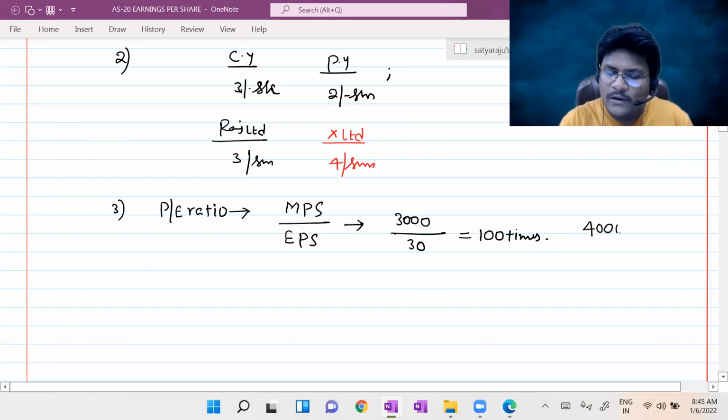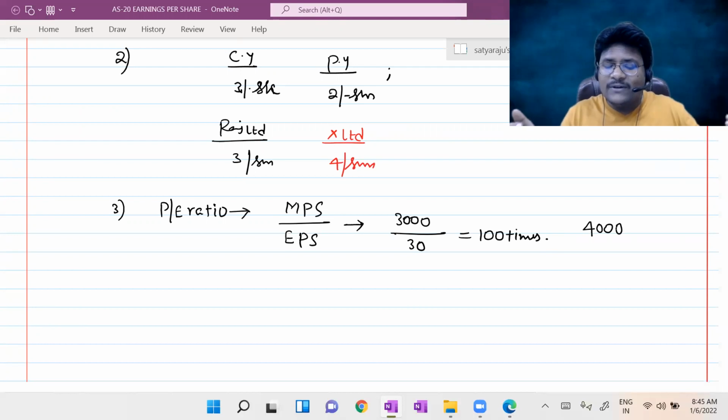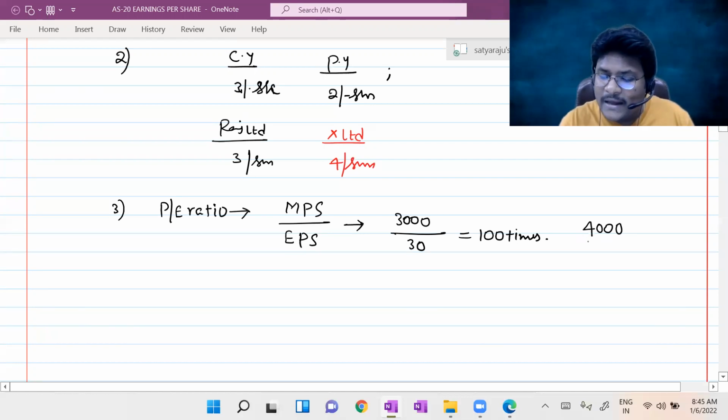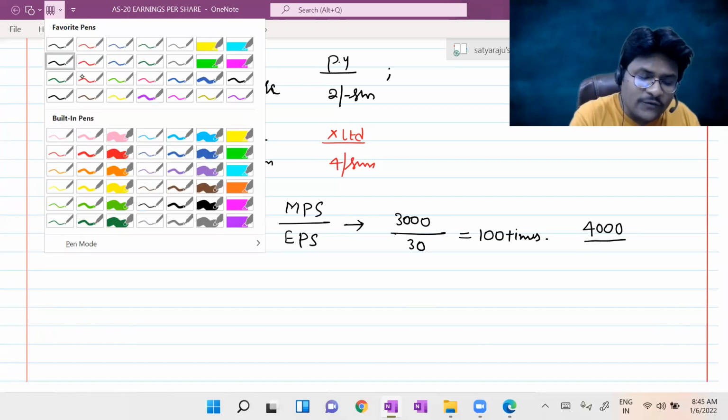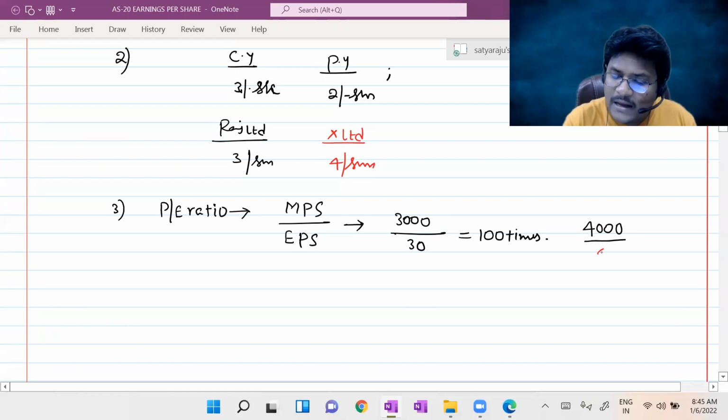Then investors would expect that the earnings should increase accordingly, right? Tell me, guys. If the PE ratio should be maintained at 100 times, the earning should be at least 40.